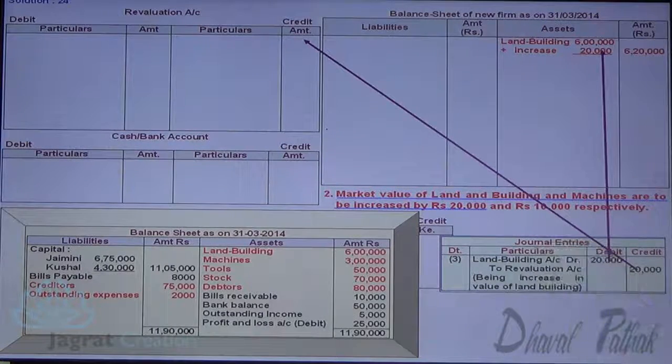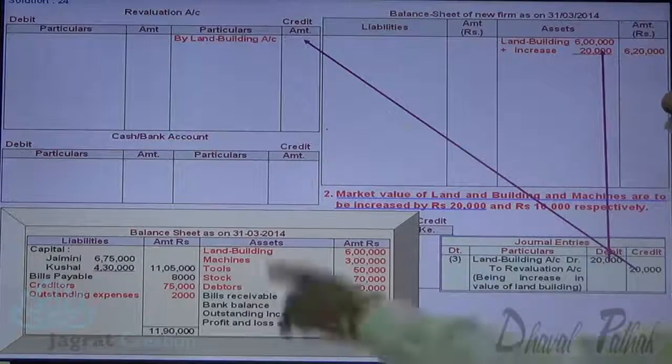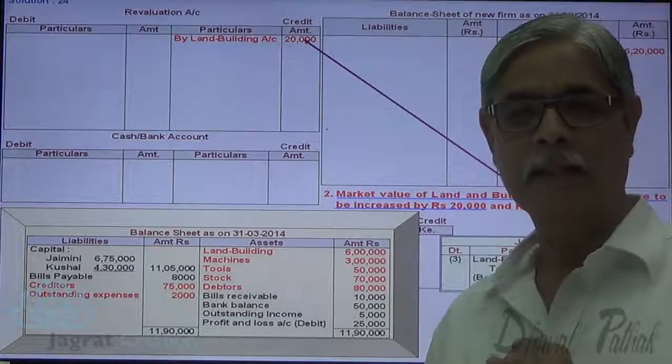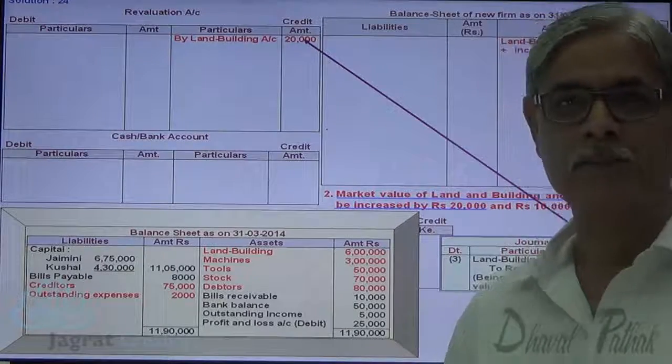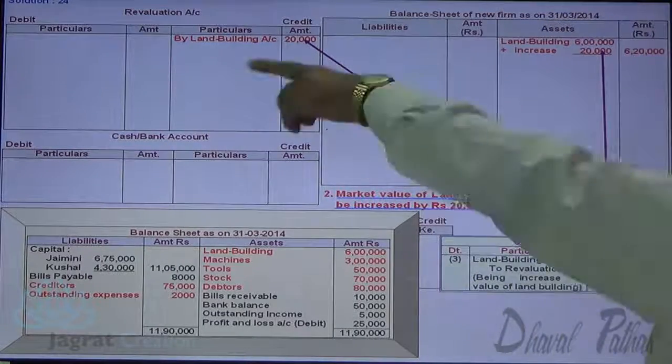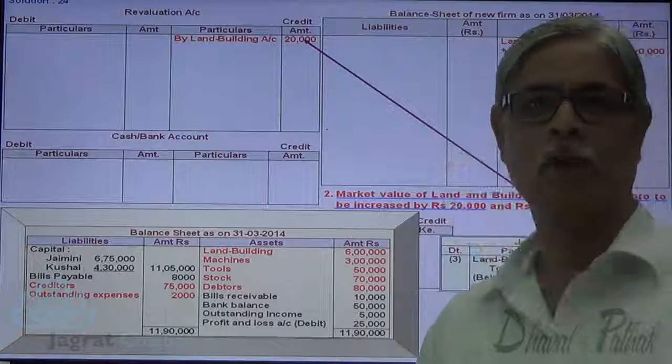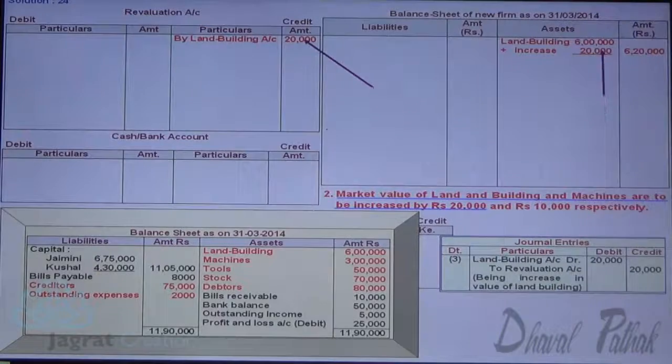And the increase in value of land and building is credited to the revaluation account, 20,000. So land and building account debit 20,000. So the value appearing in the balance sheet is 6 lakh 20,000, and the revaluation account is credited with 20,000. This is how the first revaluation of an asset is taken care of.